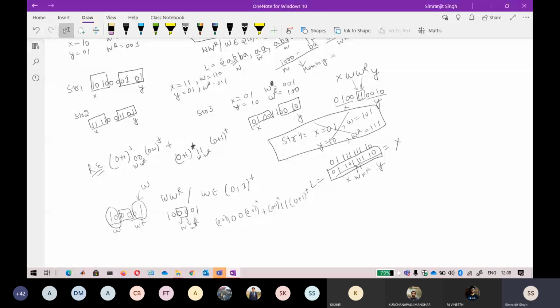Now I am only talking about 0 plus 1 plus. I'm not talking about a star here. The star questions are very easy, because by adding a star you will get a lambda or epsilon part here. So rather than introducing this single string, I can also put epsilon in that one. I will show you when I talk about 0 plus 1 star. That is why I've separated these two questions. Okay.